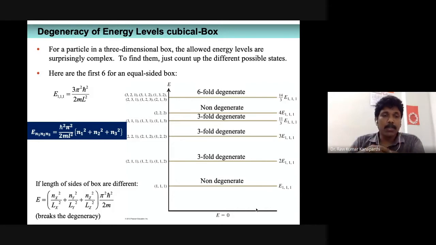So what will happen if, for any reason, this cubical box, which is symmetric, changes, that is, the symmetry of the box changes? Then naturally the energy states, especially the degenerate states, the threefold and similarly sixfold degenerate states, are going to split into different energy levels. So they are no longer degenerate; they will be non-degenerate. A set of energy levels will possess lower energy, and a set of energy levels will possess somewhat higher energy. So it is just similar to that of d orbitals.